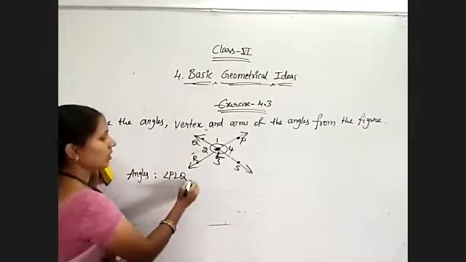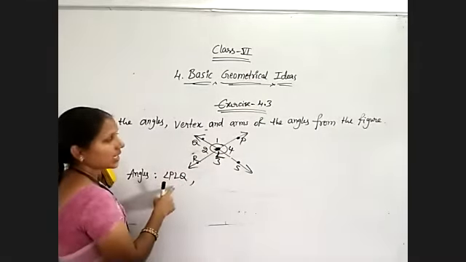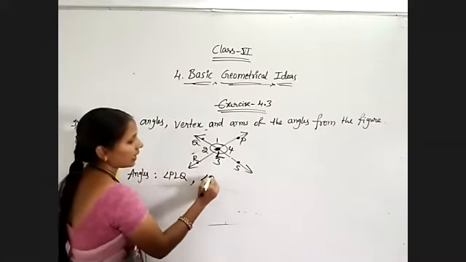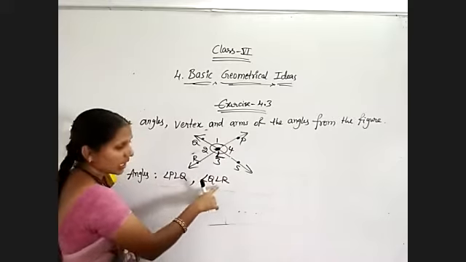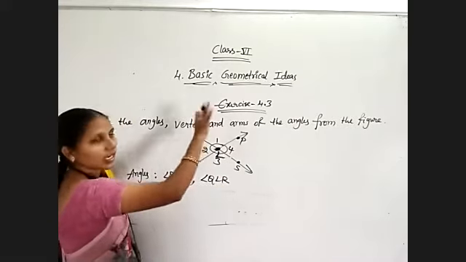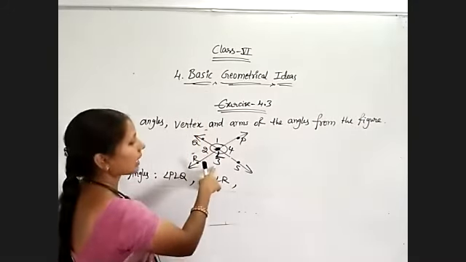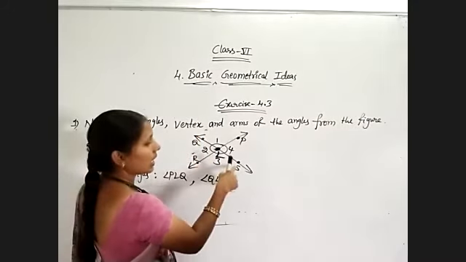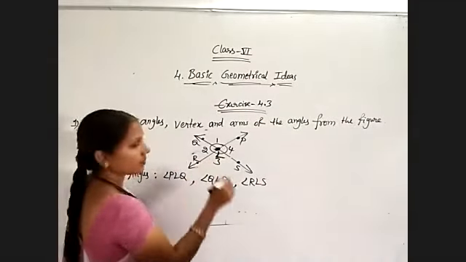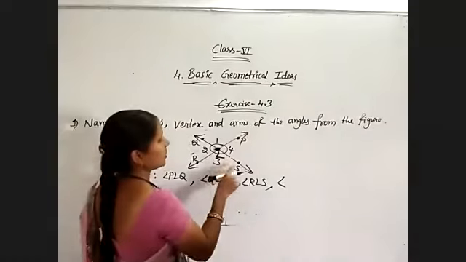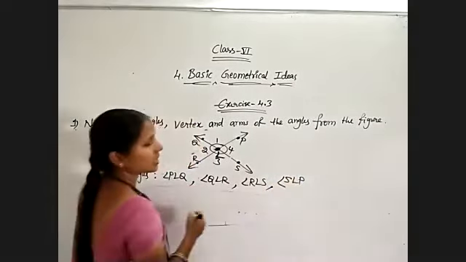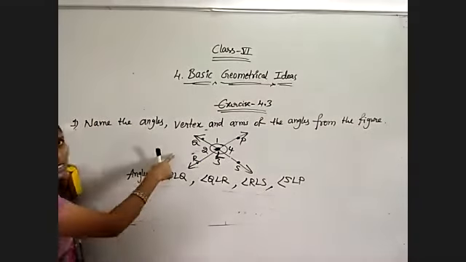Next, another angle. First angle is this one. Second angle is QLR. Observe, here also angle L only, but the arms are different, which means this is a different angle from that one. And third angle, RLS, otherwise SLR. Next, SLP. Angle SLP. These are the 4 angles which are formed in this figure.